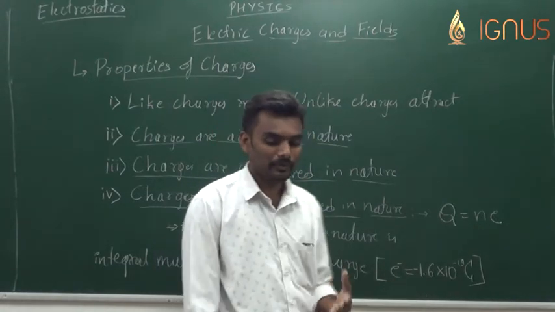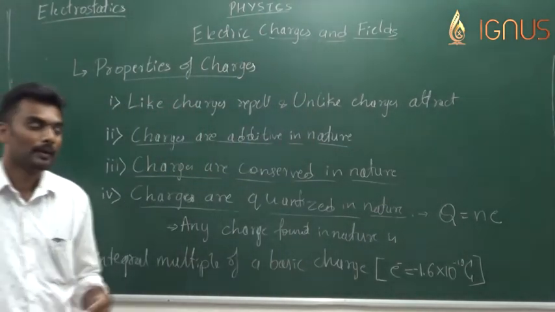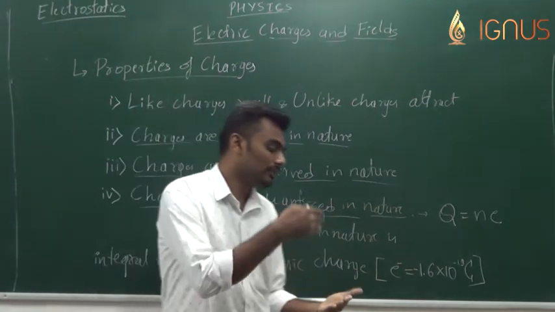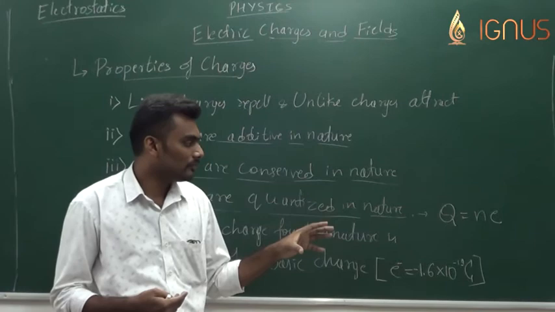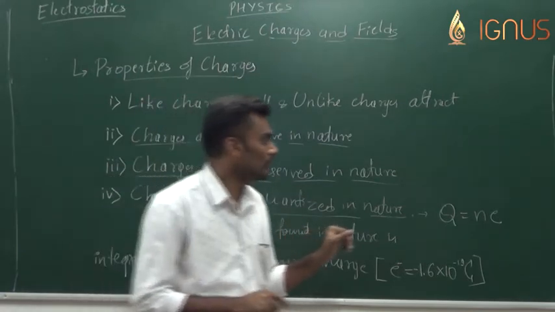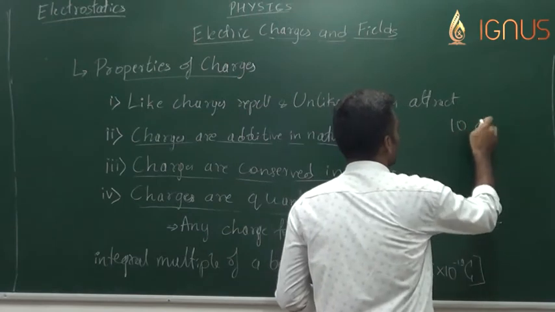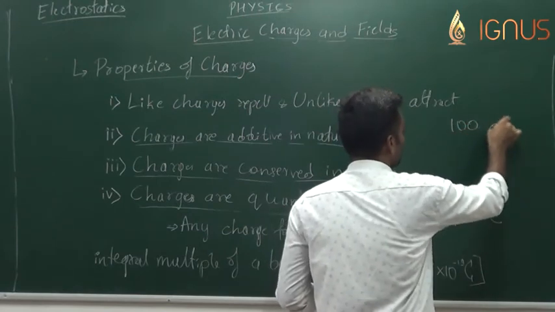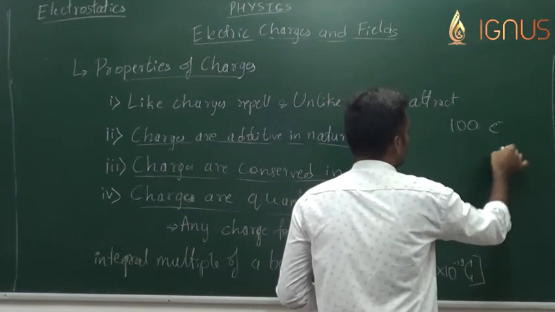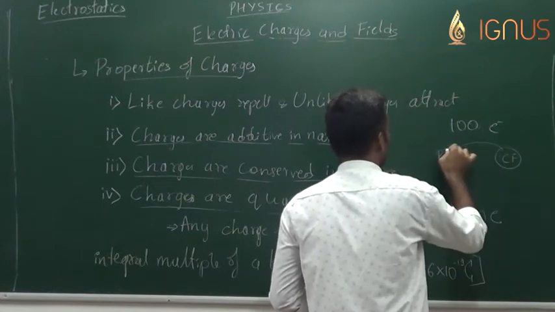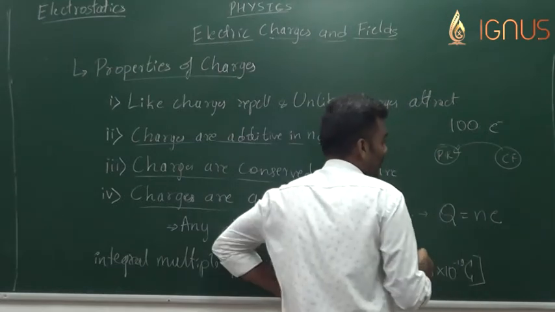Now when it comes to the plastic rod and the cat sphere, electrons are actually transferring from the cat sphere to the plastic rod. Just for example, if I assume that 100 electrons got transferred from the cat sphere to the plastic rod, then what's happening here?